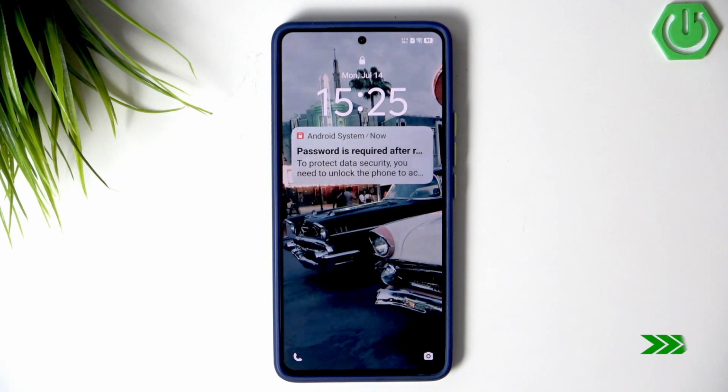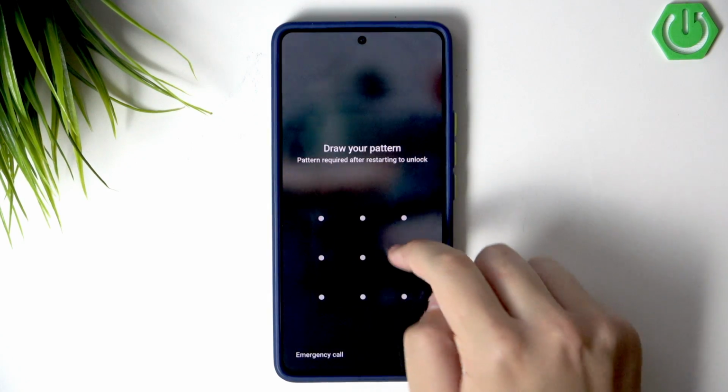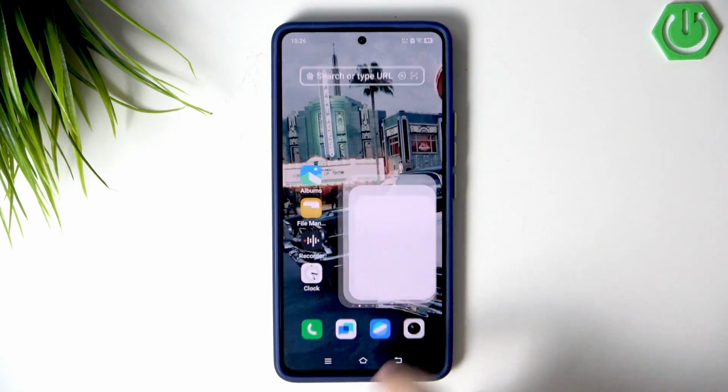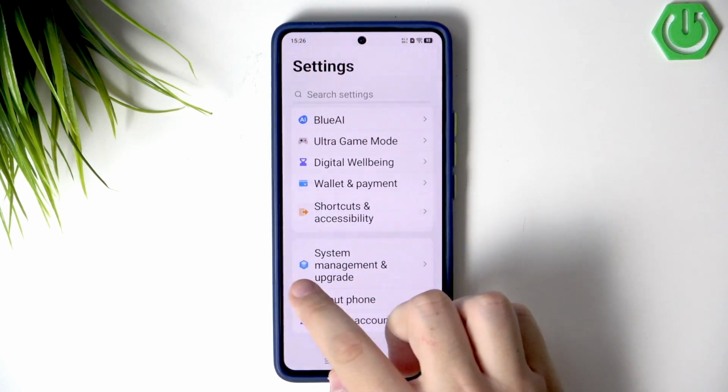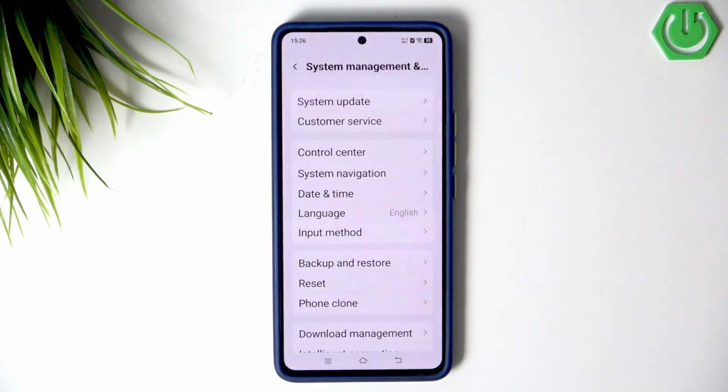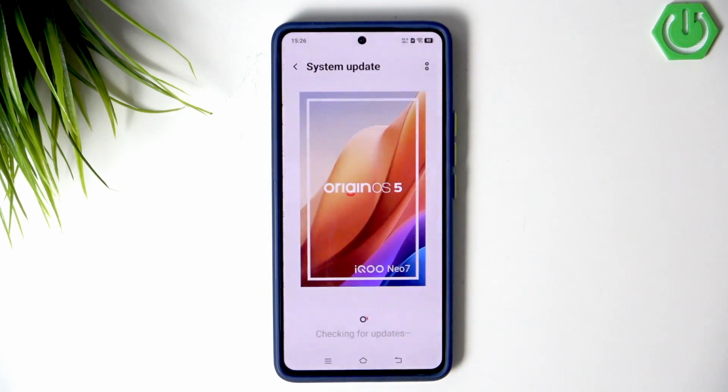After the restart, what you can try is check the software updates because it can fix a lot of issues with the connectivity. So go over to the settings. Now we need to scroll all the way down to the bottom until we see system management and upgrade. Now go to system update and here check if you run the latest version of your software. As you can see, I'm running the latest version, and what you can do is update your system if you haven't already.